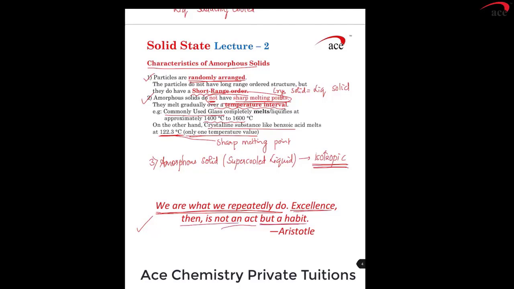You have to develop a disciplined habit. If you develop a discipline, then excellence will be a normal phenomenon for you. One of the excellent quotes given by the scholar Aristotle.